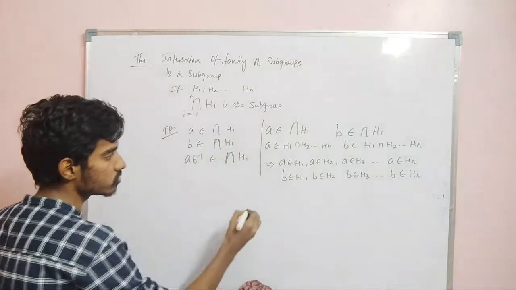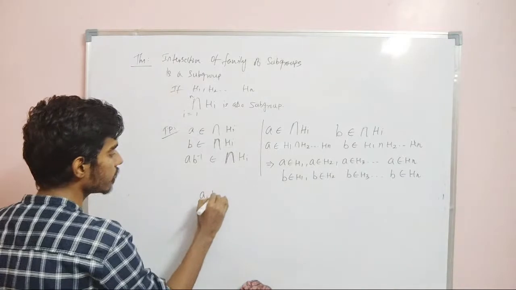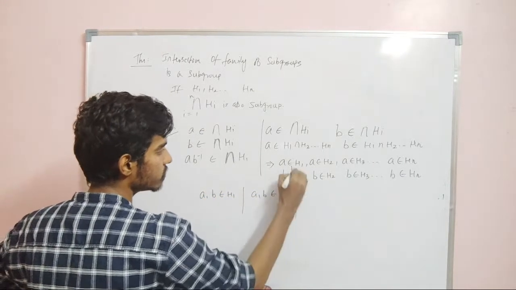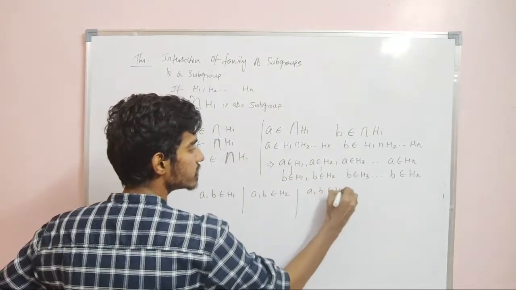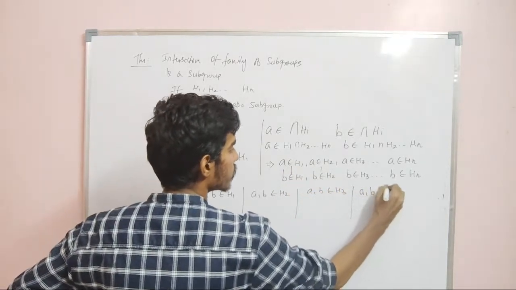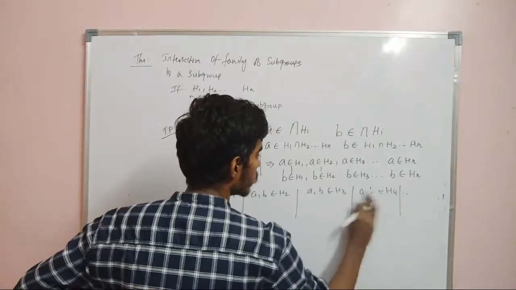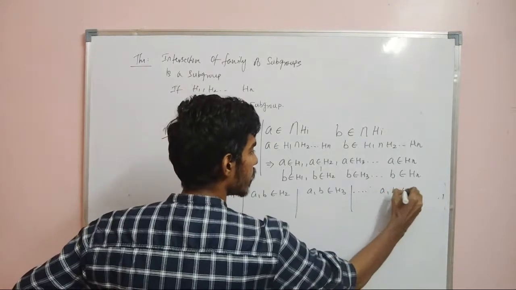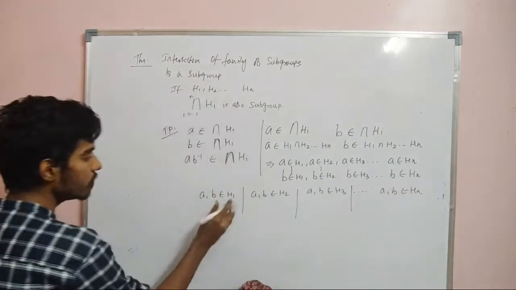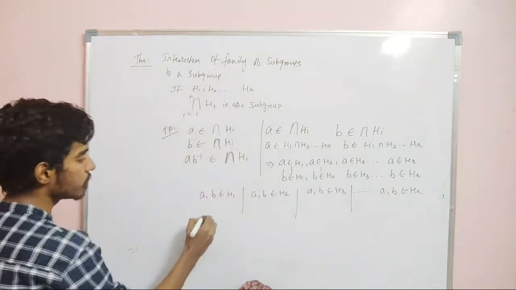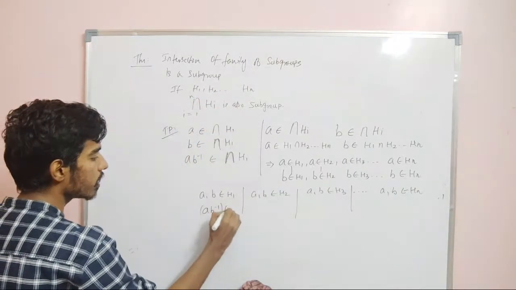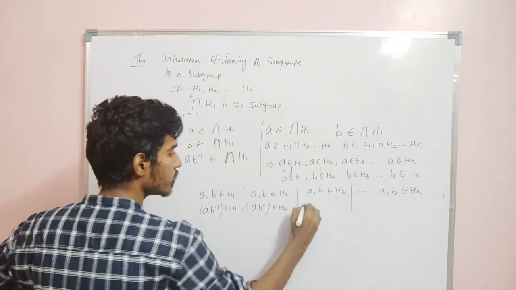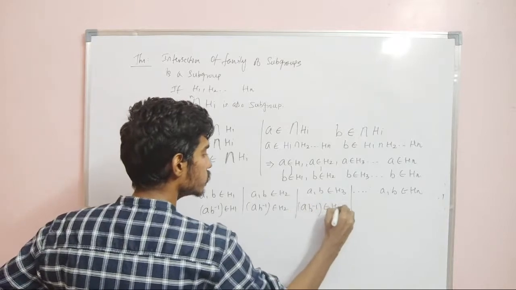Now when you combine these two, I can say A, B belongs to H1, again A, B belongs to H2, combine these two, A, B belongs to H3, A, B belongs to H4 up to A, B belongs to Hn. So if AB belongs to H1 and since H1 is a subgroup, AB inverse belongs to H1, AB inverse belongs to H2, AB inverse belongs to H3, right?